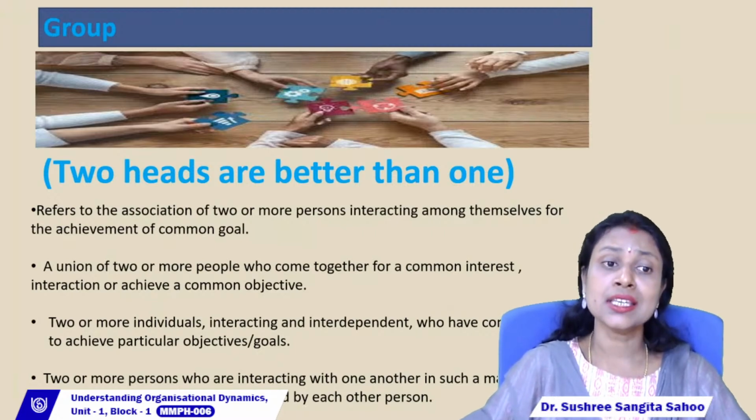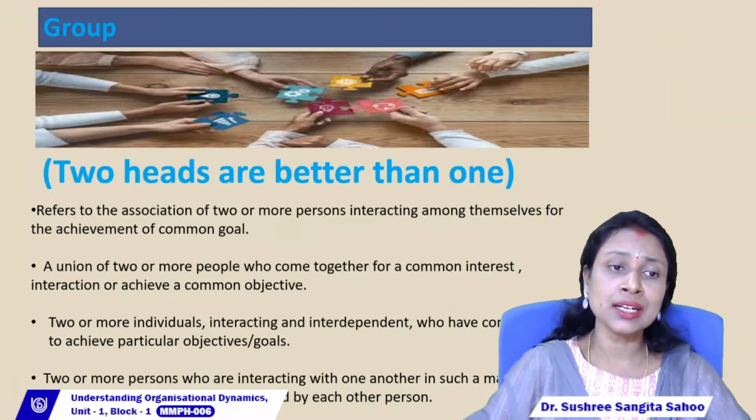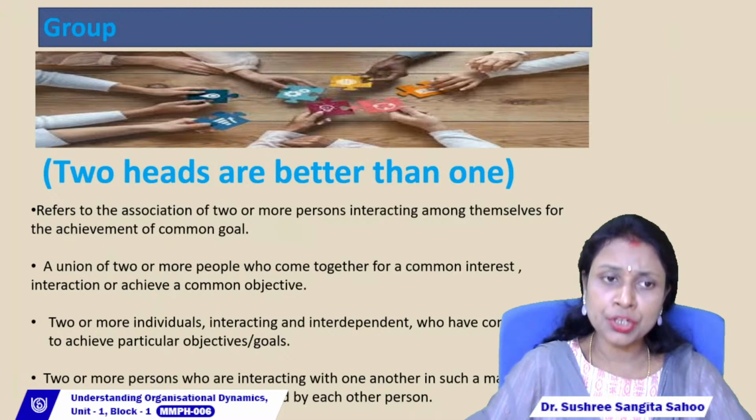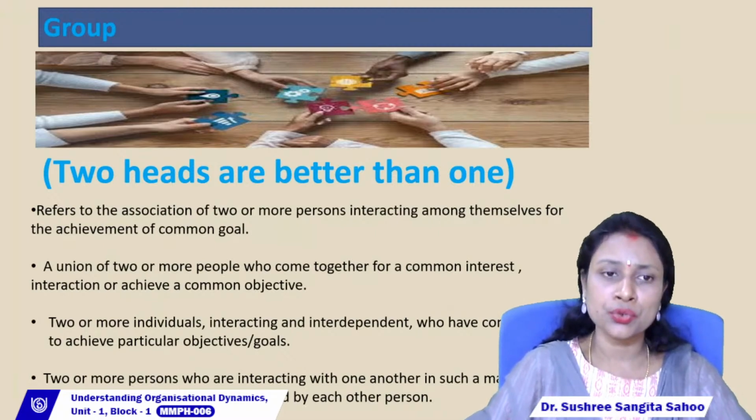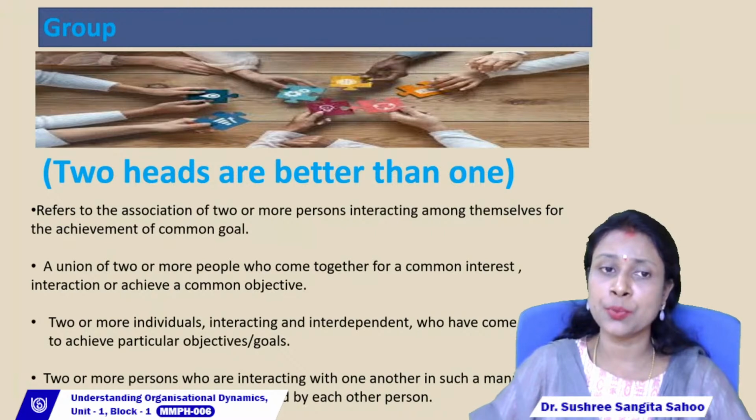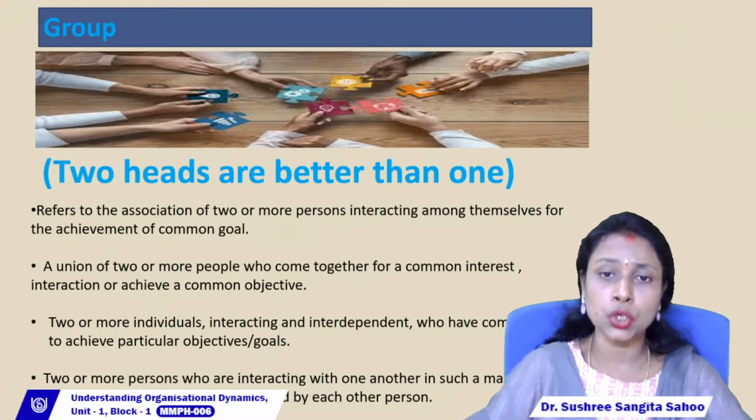It is a union, that means a combination of two or more people. Already I have said a minimum of two people is required to form a group, right? So we find two or more people who come together for a common interest, meaning a common goal or common purpose.